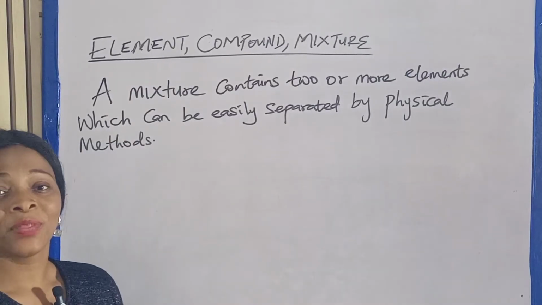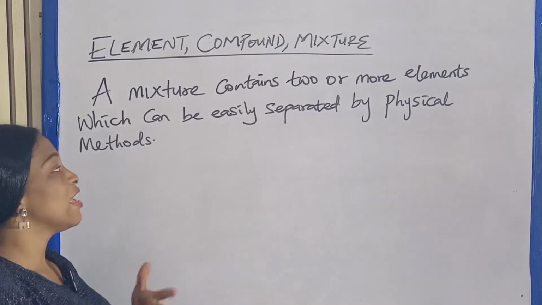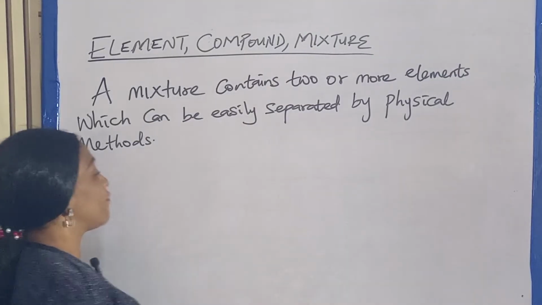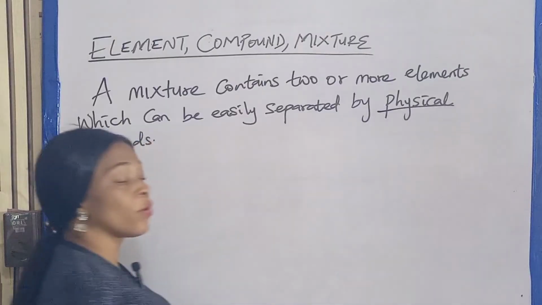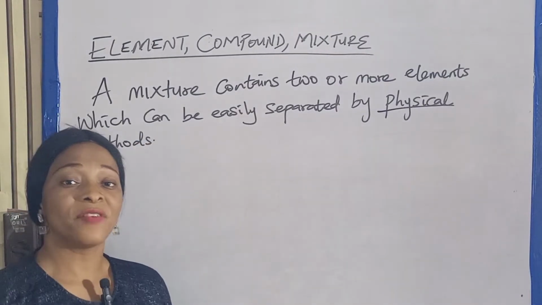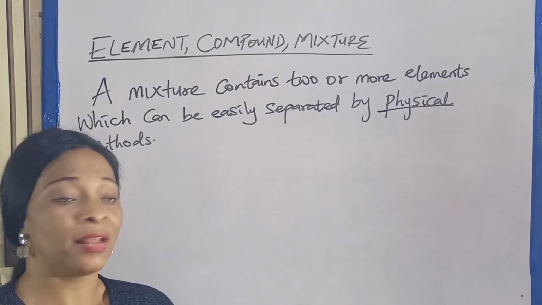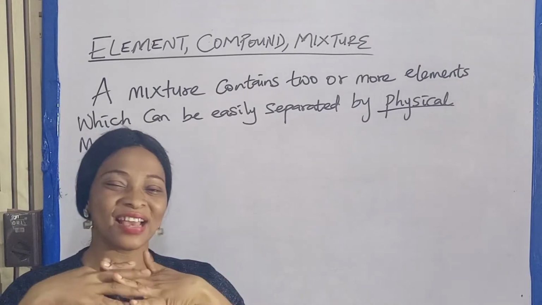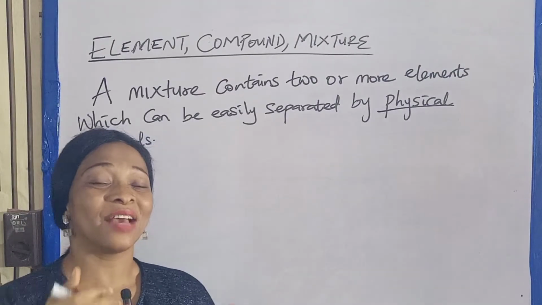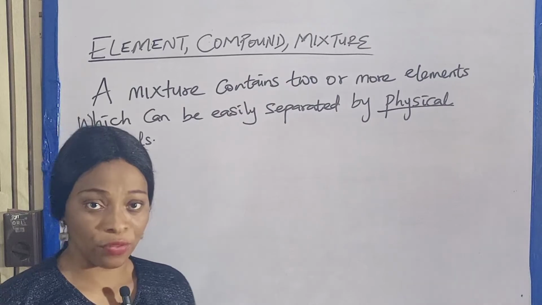What is a mixture? A mixture contains two or more elements which can be easily separated by physical methods. So you can say that a mixture contains two or more elements physically combined. While a compound is chemically combined, a mixture is physically combined, meaning that it can be separated, but a compound cannot be separated. Are we together?